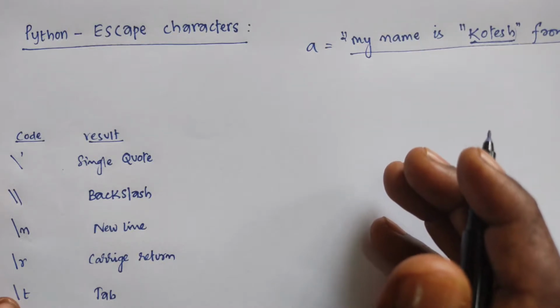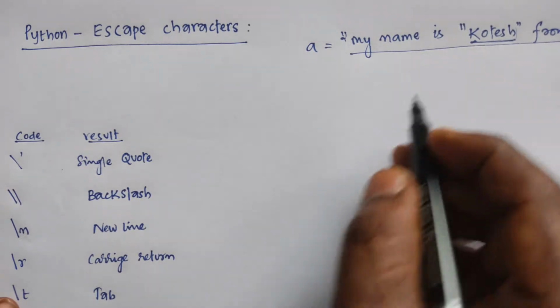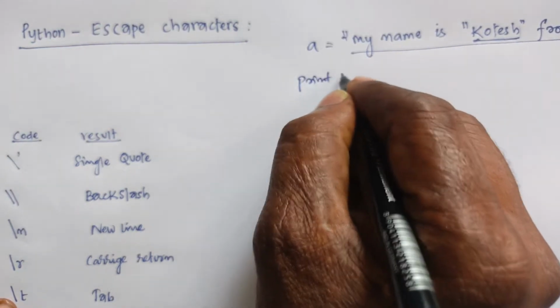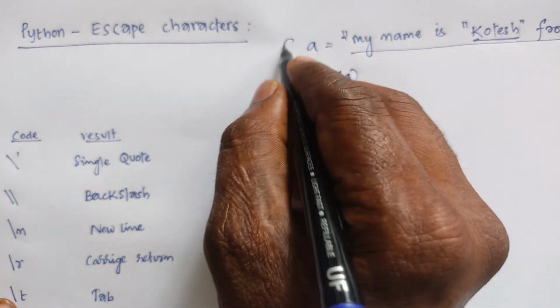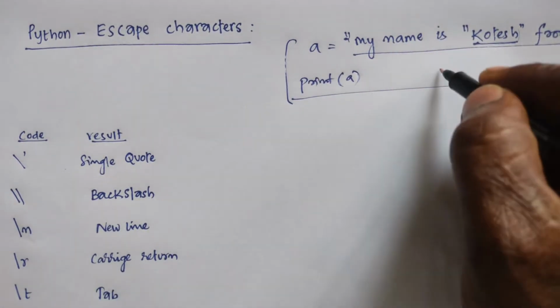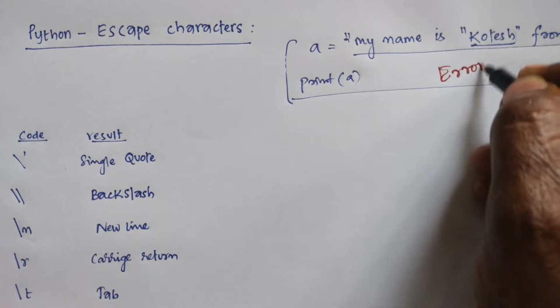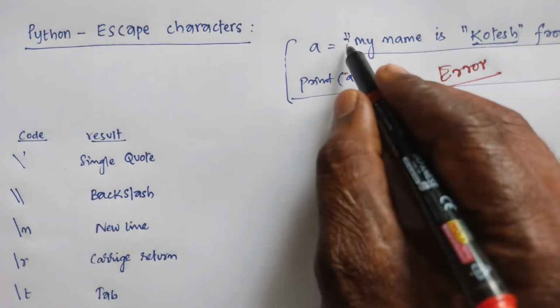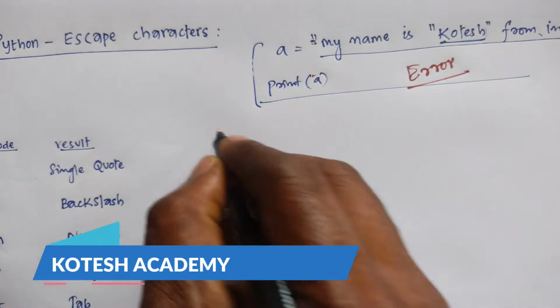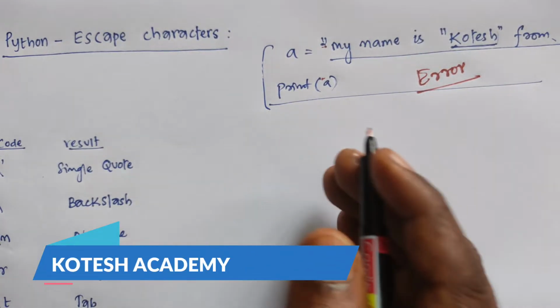So for example, if you write print of A, you will get an error. Why? Because in the same sentence you are unable to give double quotations many times. That problem is avoided with the help of this example.